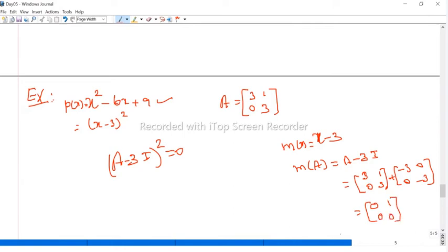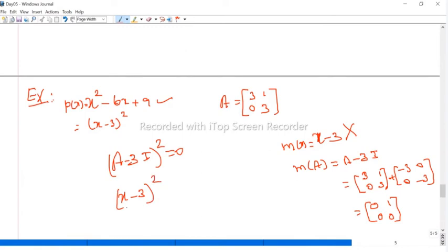Therefore this is not equal to 0. This is a non-zero matrix. Therefore x minus 3 is not the minimal polynomial, because it is not satisfied.